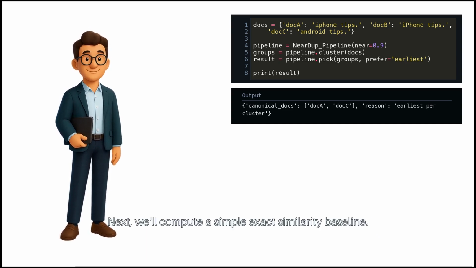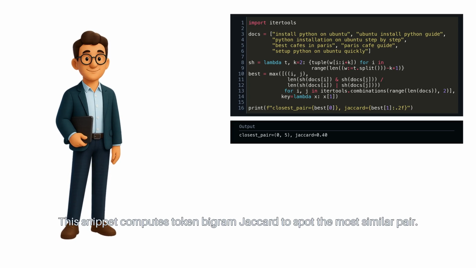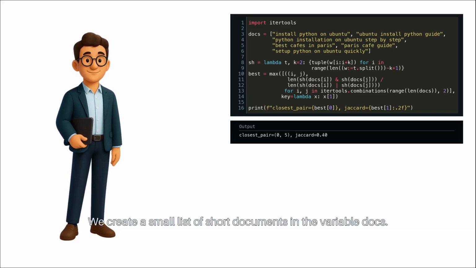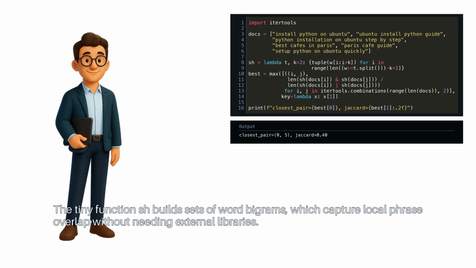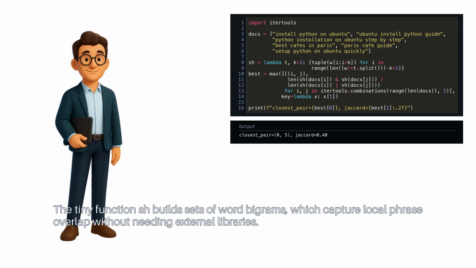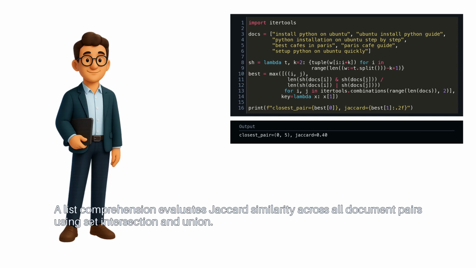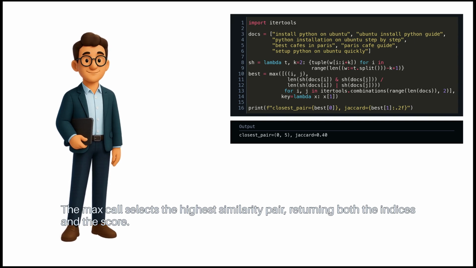Next, we'll compute a simple exact similarity baseline. This snippet computes token bigram Jaccard to spot the most similar pair. We create a small list of short documents in the variable docs. The tiny function sh builds sets of word bigrams, which capture local phrase overlap without needing external libraries. A list comprehension evaluates Jaccard similarity across all document pairs using set intersection and union. The max call selects the highest similarity pair, returning both the indices and the score.